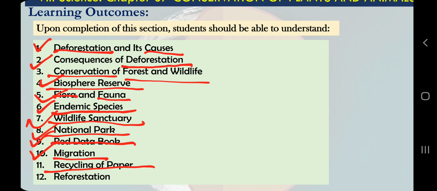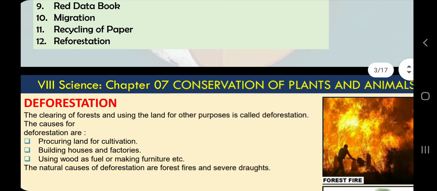Because paper is a product of forest. So maybe making of paper involves cutting of many trees. We don't know the exact data, but yes, it involves cutting of trees. So recycling of paper is also connected with wildlife conservation. Then reforestation, the solution for deforestation, the first point and the 12th point. So let's start discussing these topics.